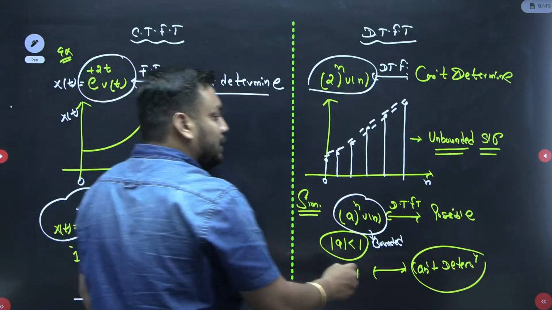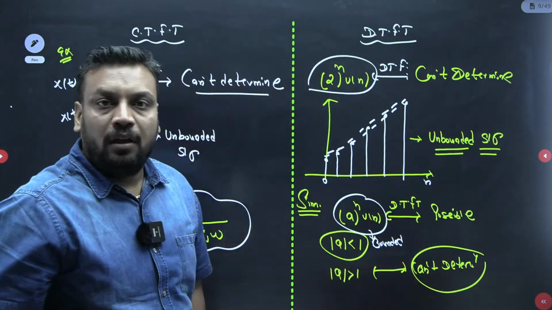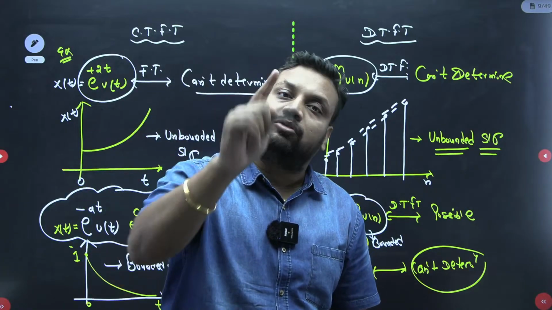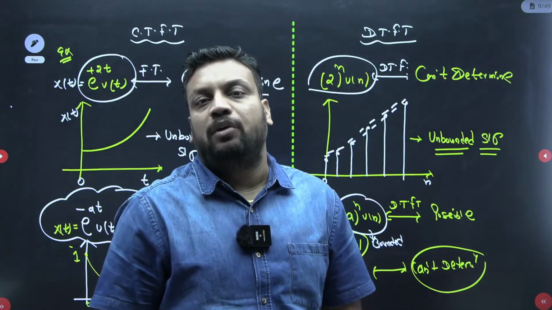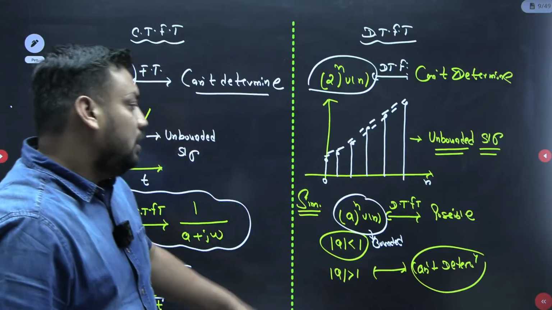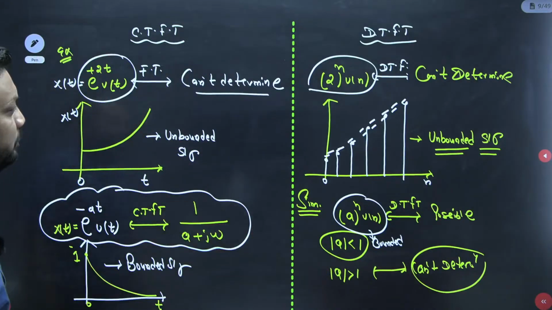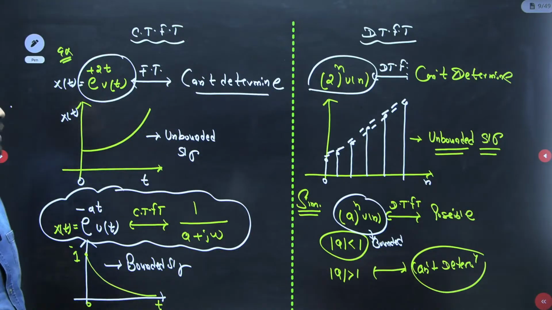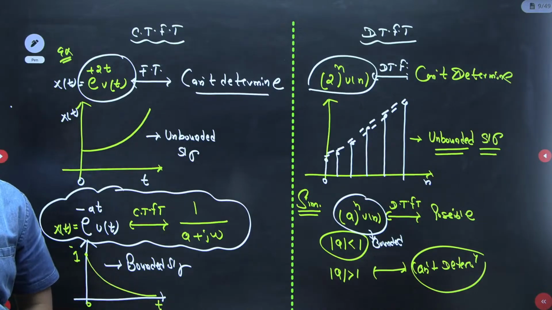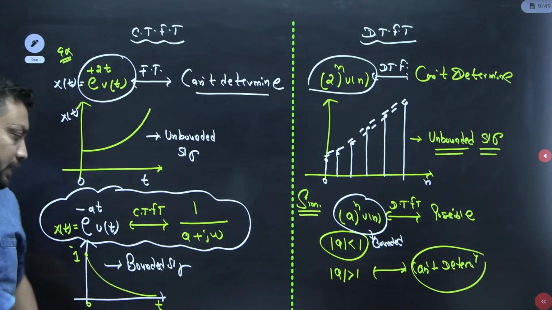But if I take the example of (1/2)^n u(n), its Fourier transform is possible. (1/2)^n u(n), DTFT is possible. Why possible? Because it is a bounded signal. Okay guys, so just complete this part.